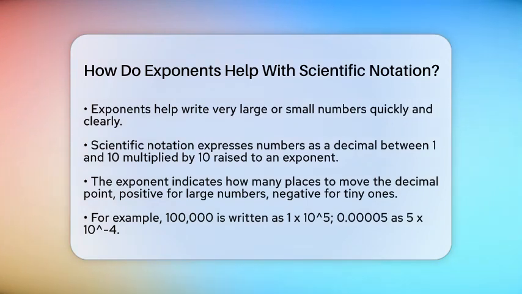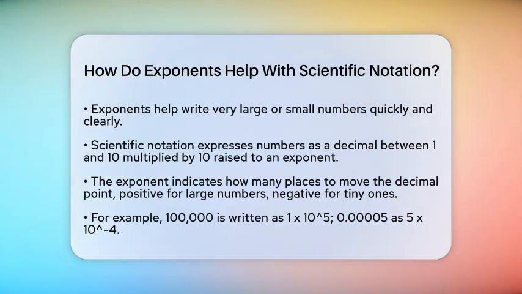Scientific notation is a way to do just that. It writes numbers as a decimal between 1 and 10, multiplied by 10 raised to an exponent. The exponent tells us how many places to move the decimal point. For example, the number 100,000 is written as 1 times 10 to the power of 5. The 5 shows that the decimal moves 5 places to the right.